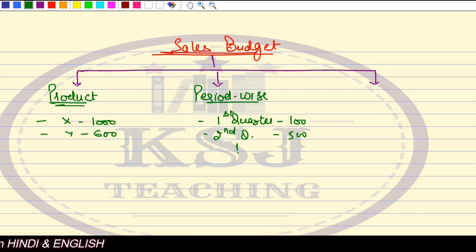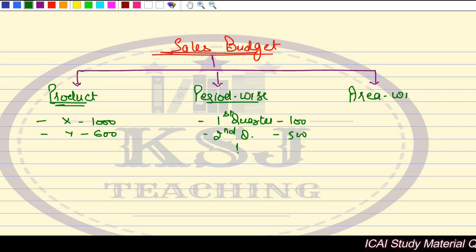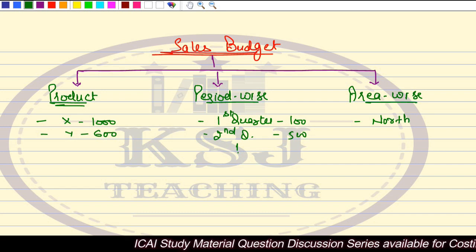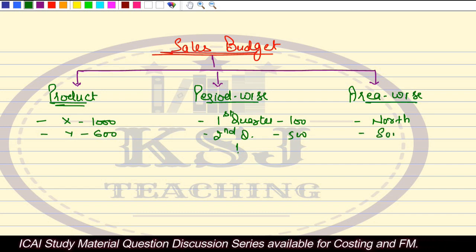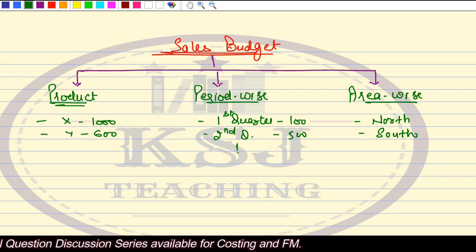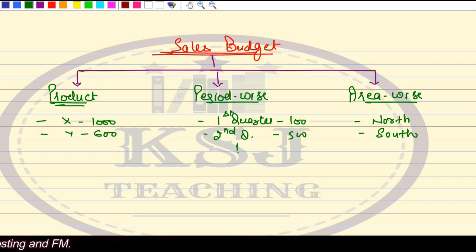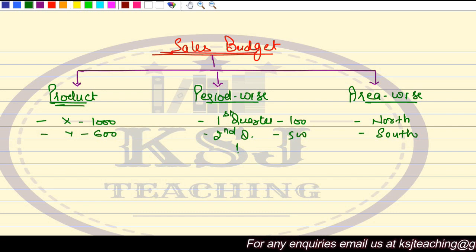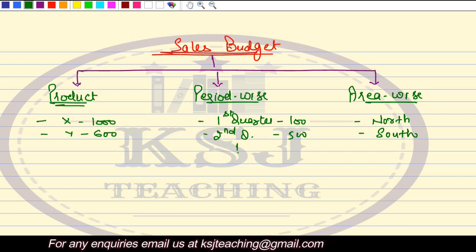Then after that, it can be area wise also. Right, area wise we can say how much of the quantity you want to sell in the north or how much of the quantity you want to sell in the south, right? And which product you want to sell in the north, which product you want to sell in the south. Say if you want to sell the winter jackets in the southern market, right? There won't be much of a market because there the weather is the same all throughout, right? There is no chill weather, right? It is not a chilly winter season there, isn't it? So what is the fun of that?